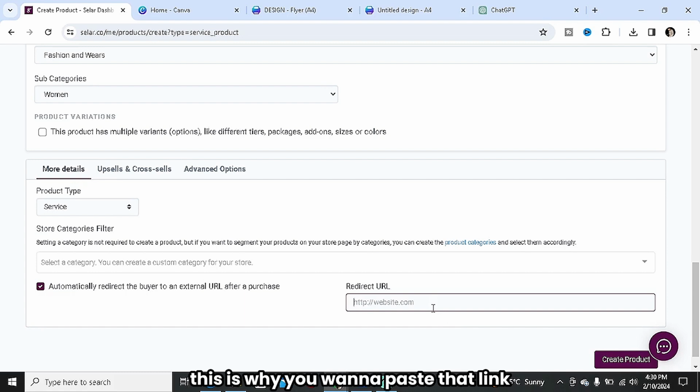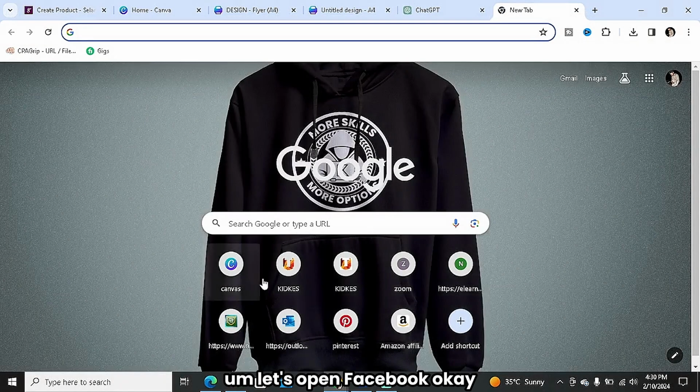This is where you want to paste that link, and ensure that the link is only for those that make the purchase. Okay, so let's say it's going to be a WhatsApp group or a Facebook group. You just want to paste your group. Let's say it's Facebook. Let me just go to Facebook real quick and show you guys what I'm talking about.